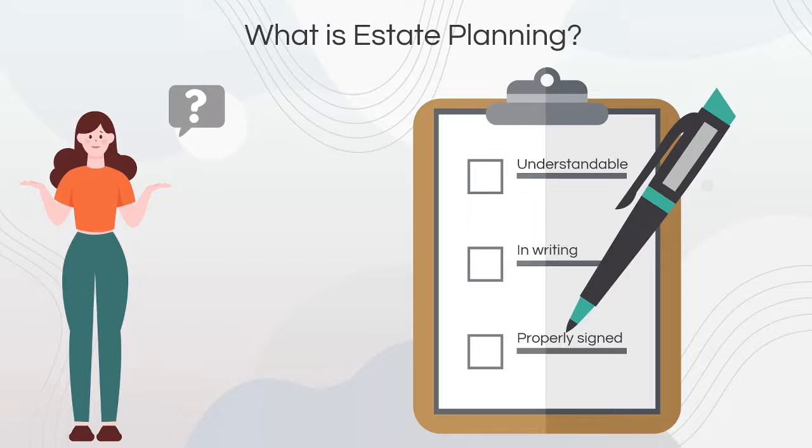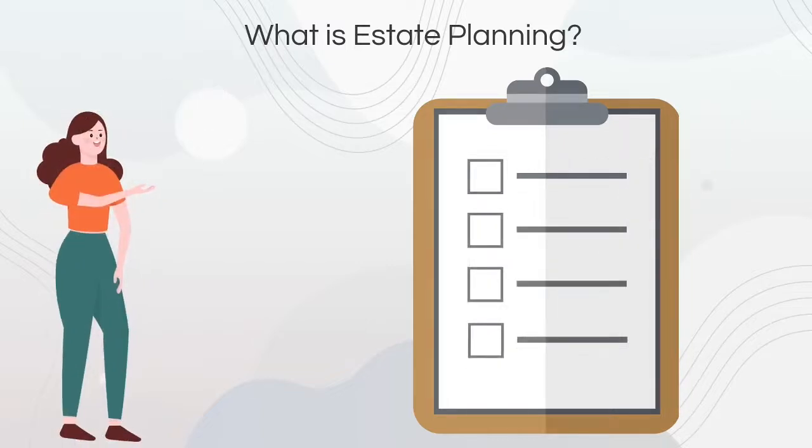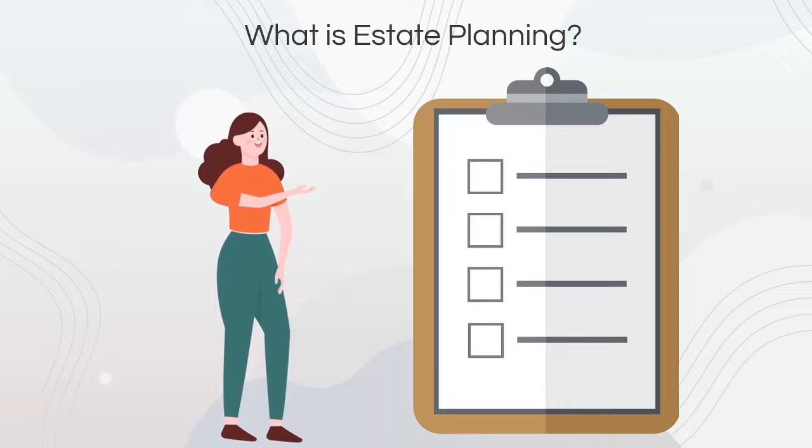There are several documents that most people have in their estate plan. They are a trust, a will, a financial power of attorney, and an advance healthcare directive. Your estate plan may include one or all of these documents, and each one does something slightly different. Only you can decide what is right for your estate plan. Let's explore how these documents work together to protect you and your loved ones. Let's begin with a trust.